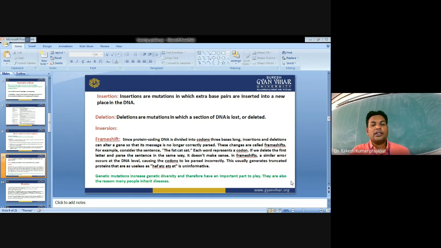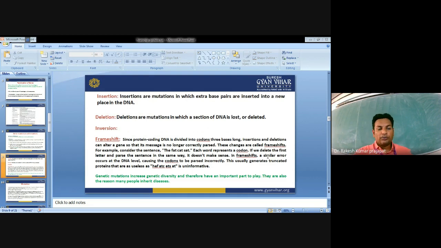For example, consider the sentence, 'a fat cat sat', where each word represents a codon. If we delete the first letter and parse the sentence in the same way, it does not make sense. A similar error occurs at the DNA level, causing the codons to be parsed incorrectly. This usually generates truncated proteins that are useless.